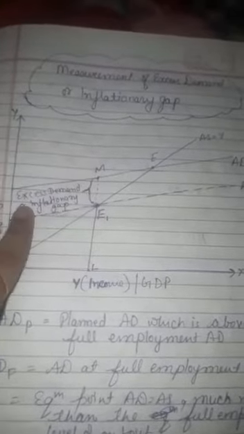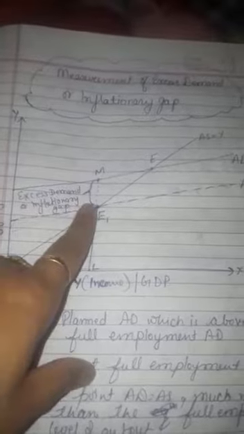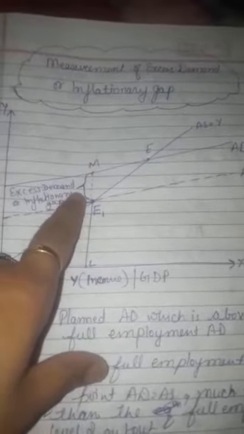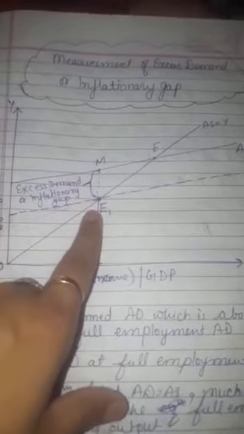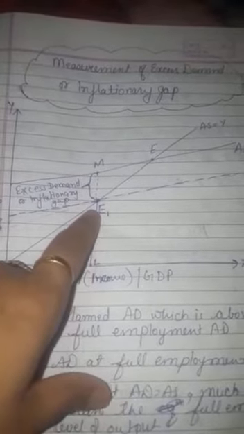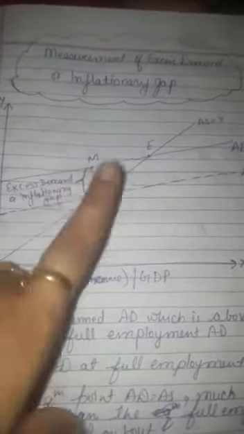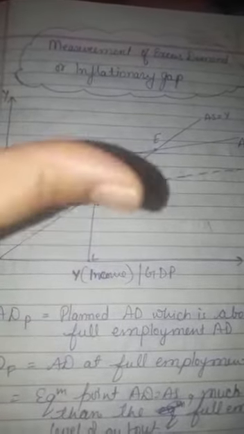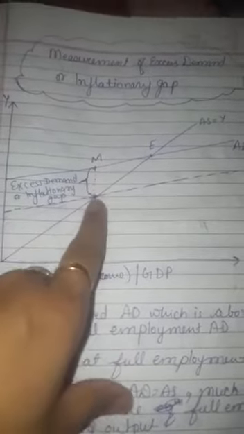And the gap between aggregate demand and aggregate supply at full employment level, this gap measures excess demand or inflationary gap. Why are we saying this inflationary gap? Because due to excess demand in the economy and less supply in the economy, the producers will start selling goods at higher prices. Clear? So the price level will go up and there will be inflation in the economy. So this gap between AD at full employment level and AS at the full employment level is termed as excess demand or inflationary gap.